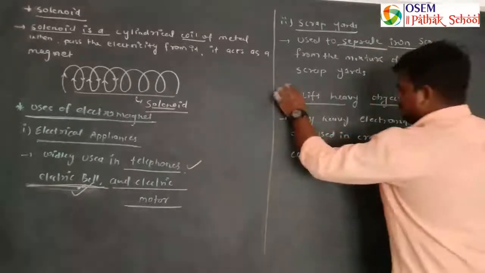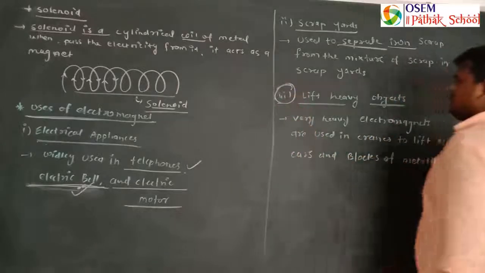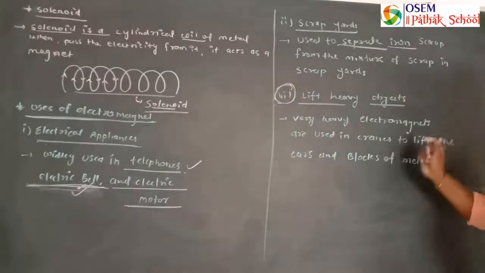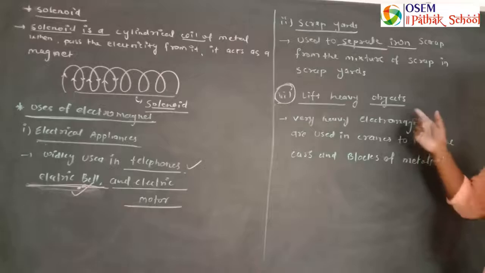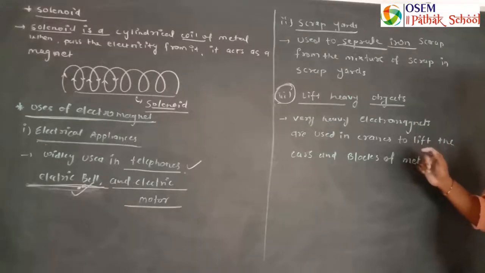The third use of electromagnet is to lift heavy objects. It is widely used to lift heavy objects.